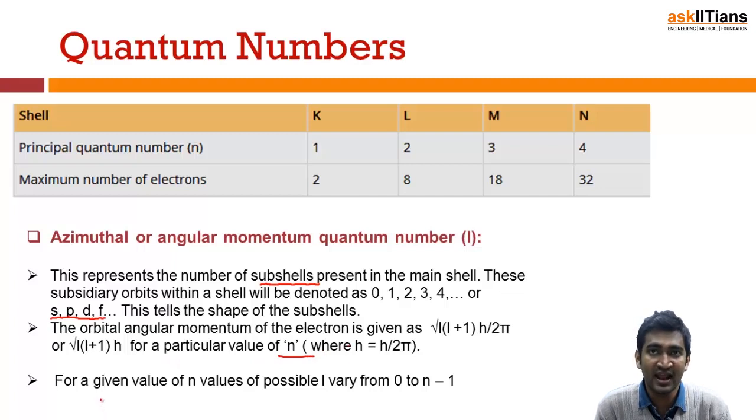And for any value of n, L can take how many values? It can take 0 to n minus 1. So the angular quantum number, represented by the letter L, can vary from 0 to n minus 1. Suppose I say my principal quantum number is 5, then L can be 0, 1, 2, 3 and 4. Okay.